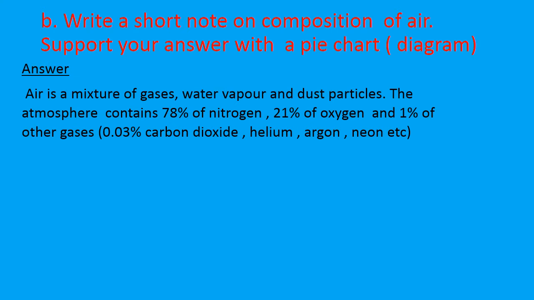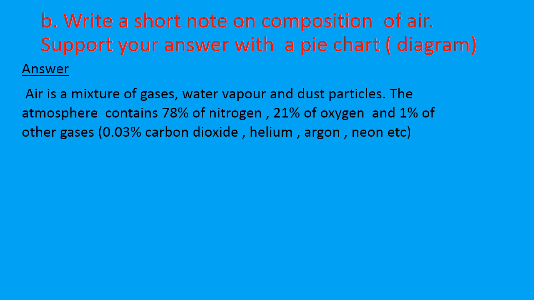Plus the atmosphere contains 78% of nitrogen, 21% of oxygen and 1% of other gases. And the other gases are carbon dioxide, helium, argon or neon. So this is a note on composition of air.